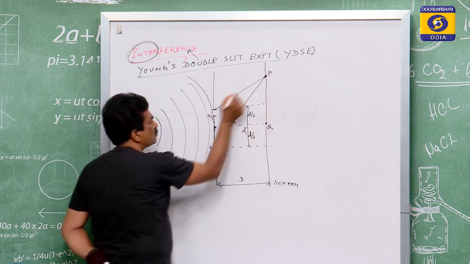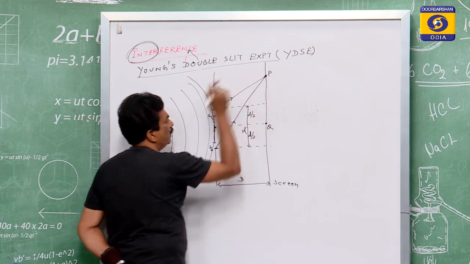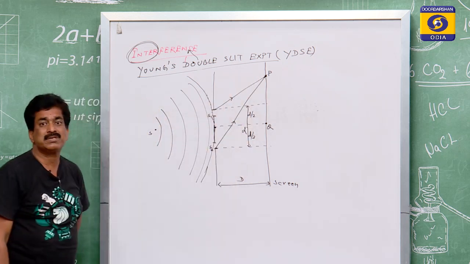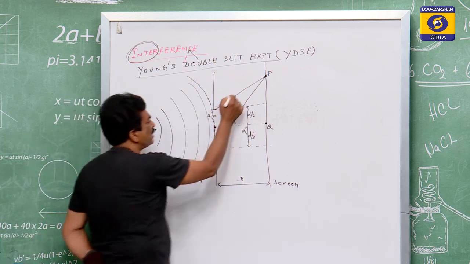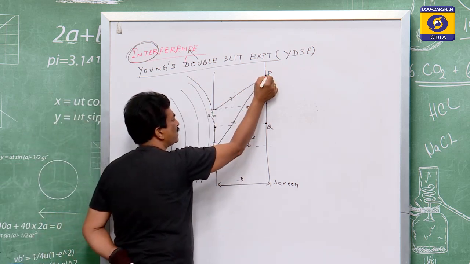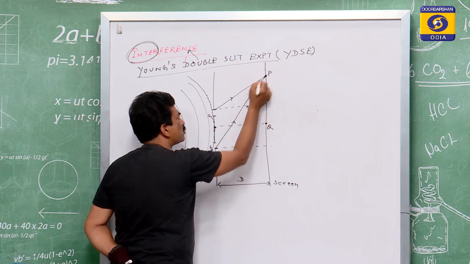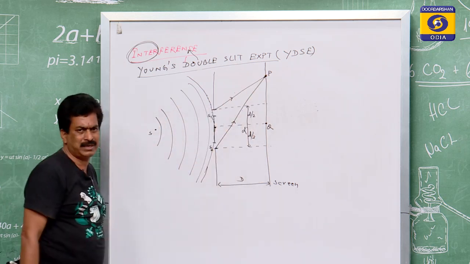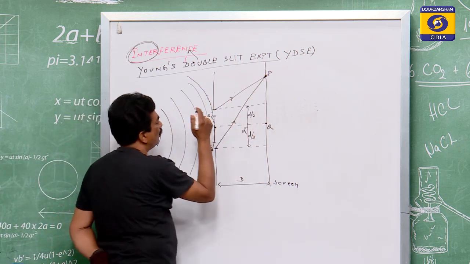Now you see S1P and S2P, they are not covering the same path. There is a change in the path, meaning S1P distance and S2P distance are not the same, as you are looking on the whiteboard.